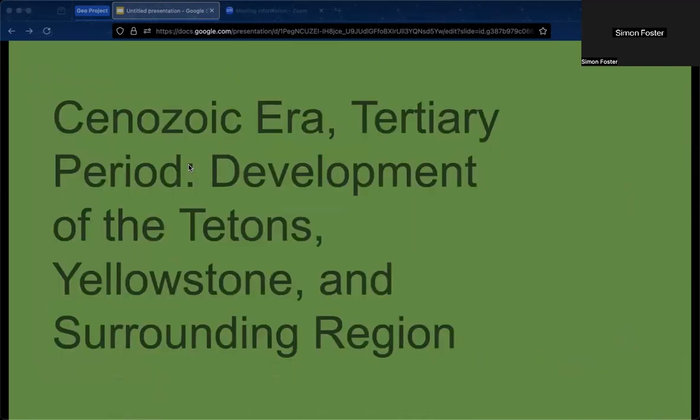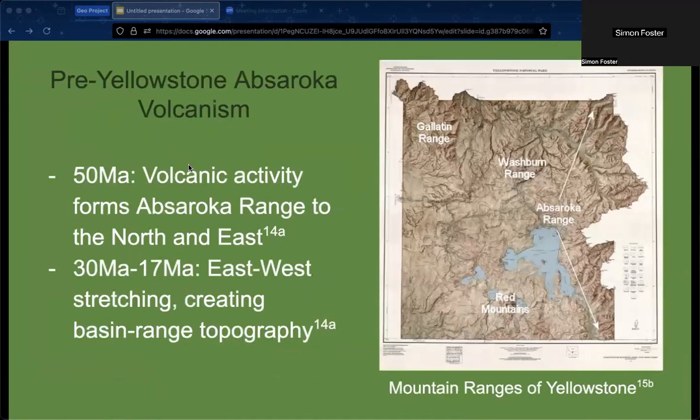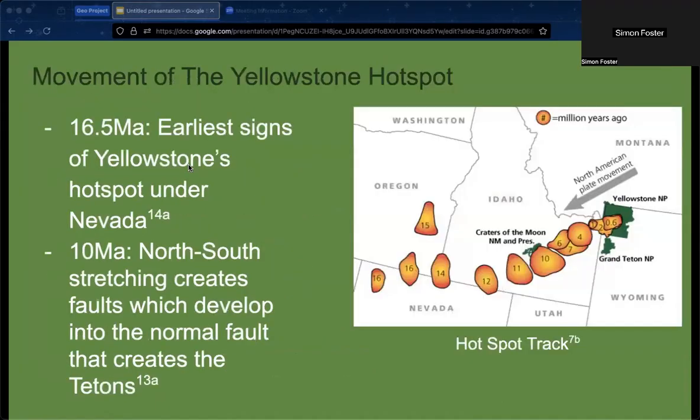As the region reached the Cenozoic, it began to experience the majority of its development as a result of increased faulting and volcanic activity. Roughly 50 million years ago, volcanic activity unrelated to the Yellowstone hotspot formed the Absaroka Range, one of the most prominent mountain ranges within the boundaries of the park. This range, as well as others, were later shaped by tectonic stretching east to west 30 to 17 million years ago.